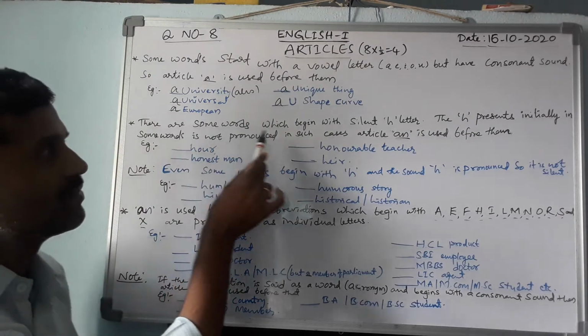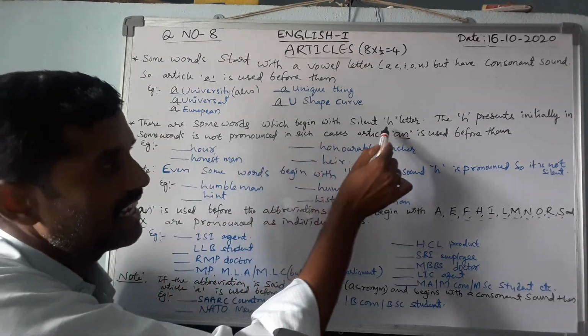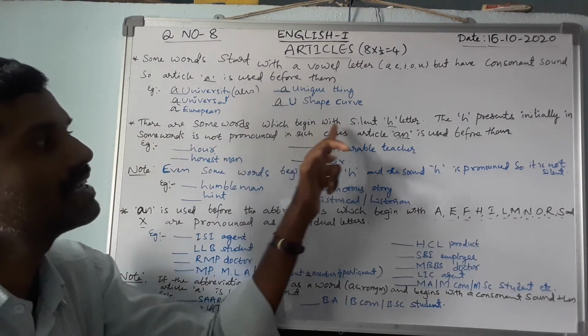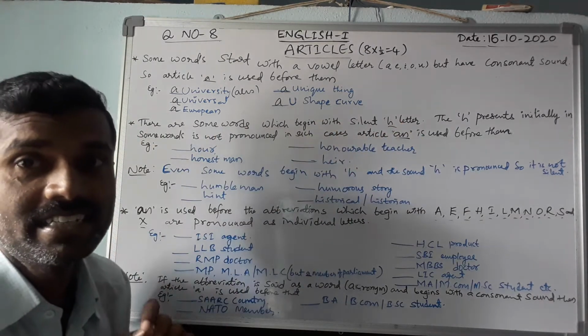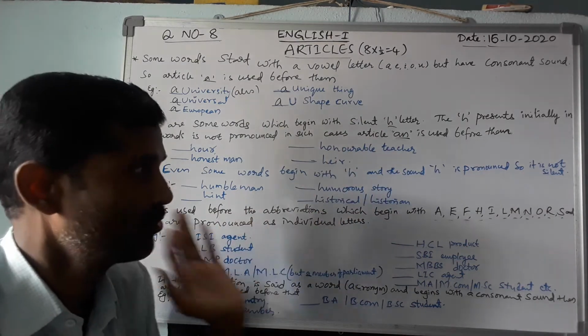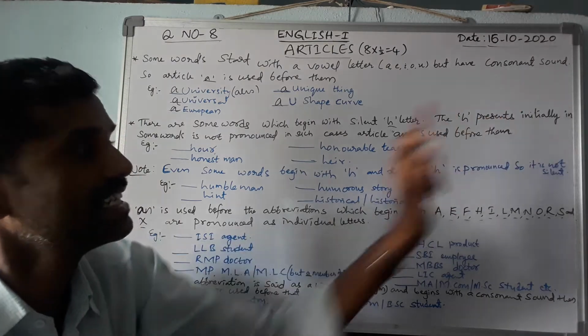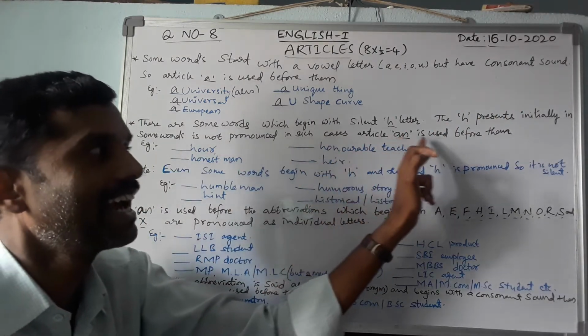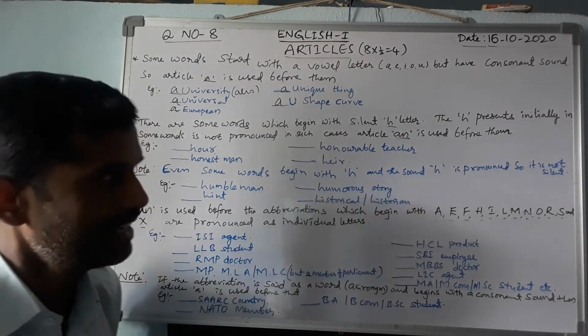Okay, there are some words which begin with a silent H. The second rule: the H is actually a consonant letter, but the H present initially in some words is not pronounced. In such cases, article an is used before them.